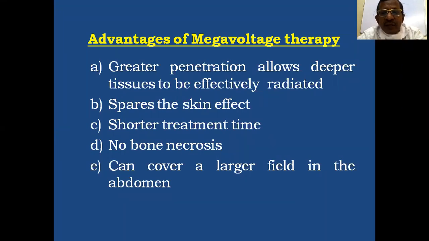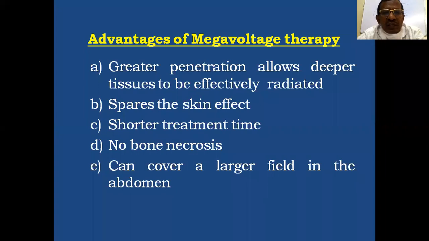Otherwise there are side effects on the skin. But in megavoltage therapy, the irradiation occurs below the skin, after the skin level. So the skin is spared, and there are fewer skin side effects due to megavoltage therapy.